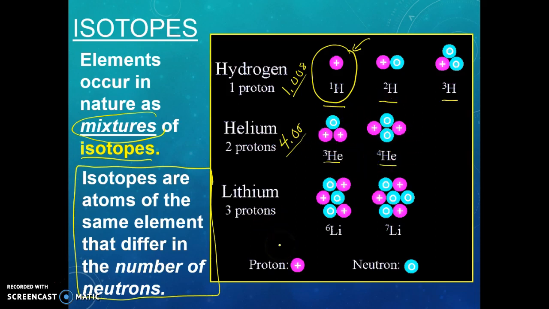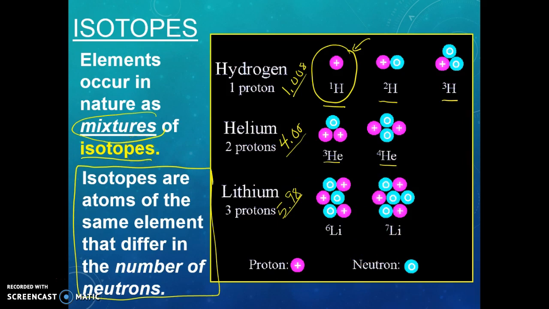Lithium is the same way. Lithium has a mass of 6.94. We can see that that's closest to lithium-7. Well, that doesn't mean that all the lithium atoms out there are lithium-7. What we have is a mixture of lithium-6 and lithium-7, so that my average mass comes out closer to lithium-7 than lithium-6. So we can kind of see this idea of this mixture of isotopes.